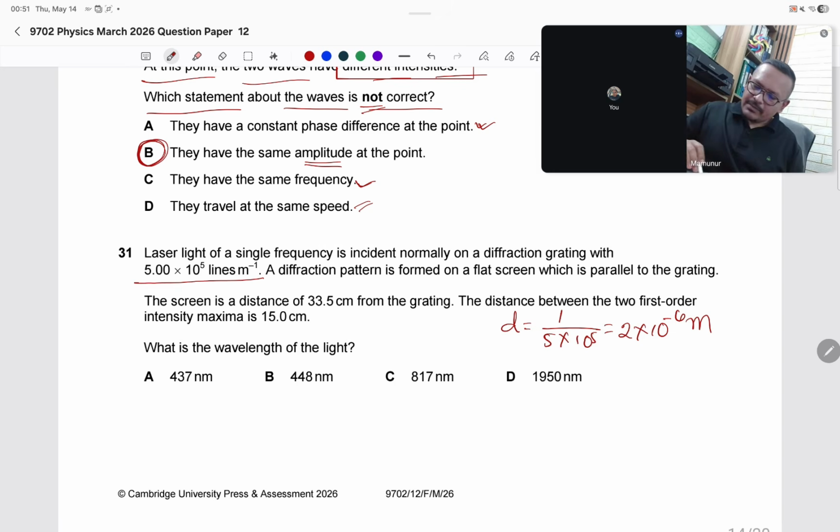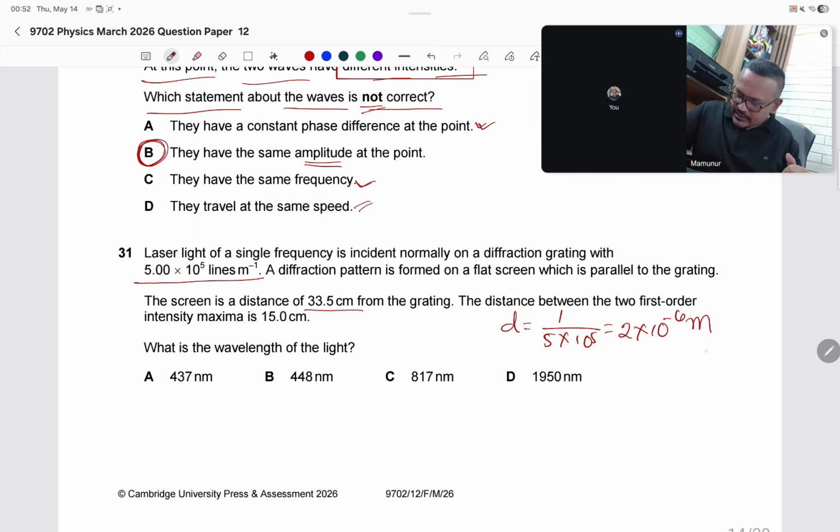The diffraction pattern is found on a screen at a distance of 33.5 centimeter from the grating. This is capital D. The distance between the two first order intensity maxima is 15 centimeter.